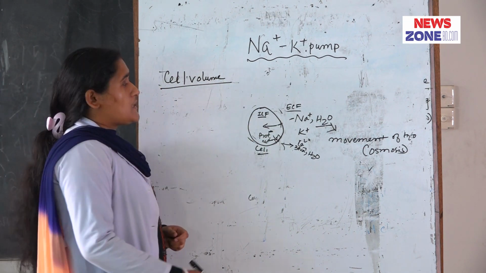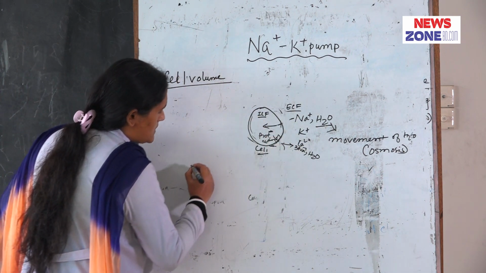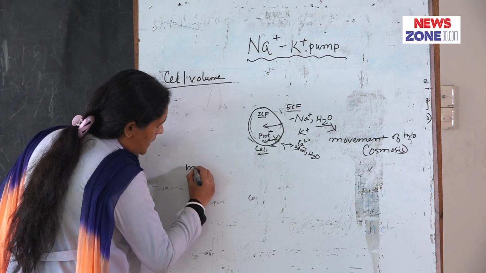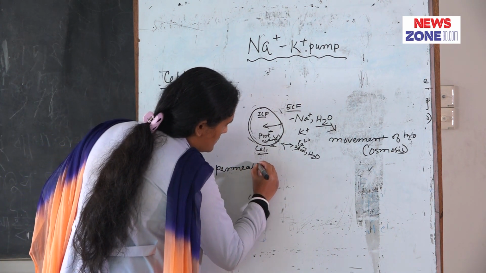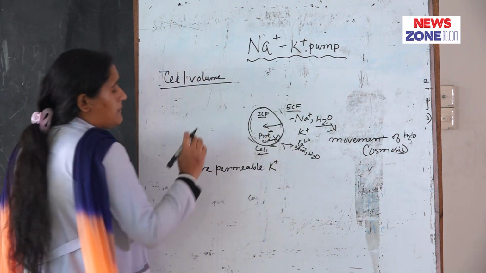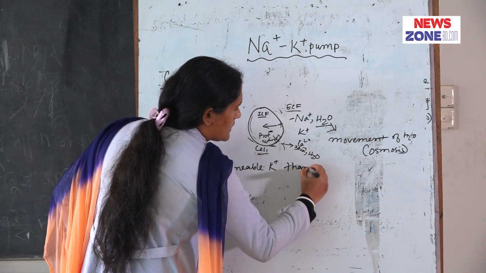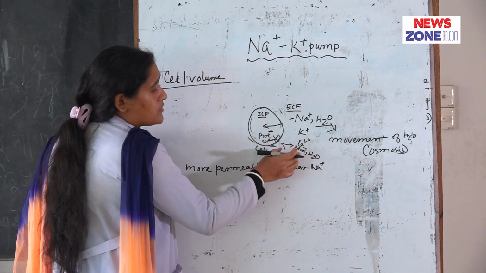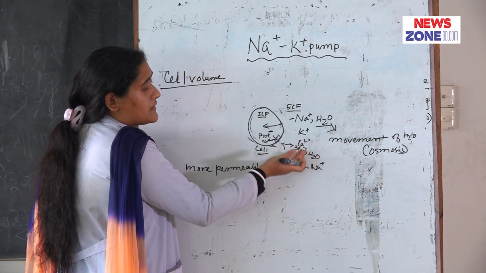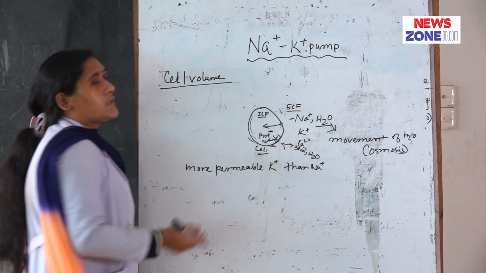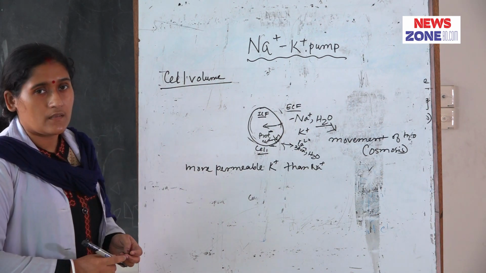And another special characteristic is that the cell membrane is more permeable to potassium than sodium. For this reason, when sodium is moved from the inside to outside of the cell, sodium does not come back into the cell. By this process the sodium potassium pump maintains cell volume.